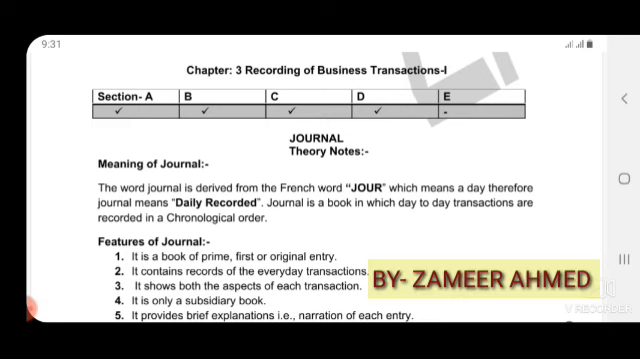So, chapter 3, recording of business transactions, part 1. In accounts, after learning the theory concepts, that is theory-based accounting, we move to recording of business transactions. All the cash and credit transactions we have to record. First, the primary book is the journal.